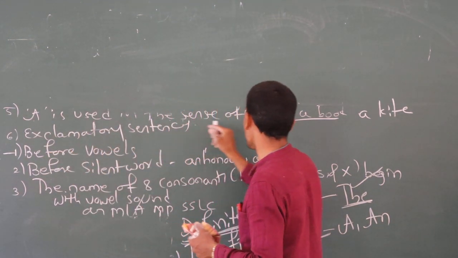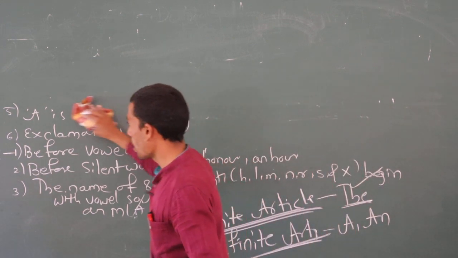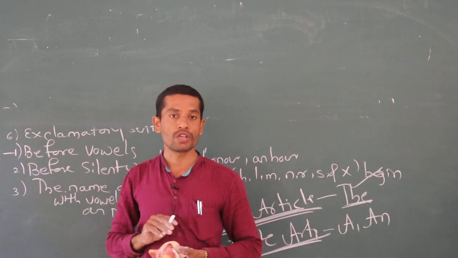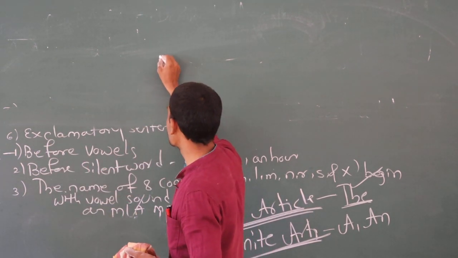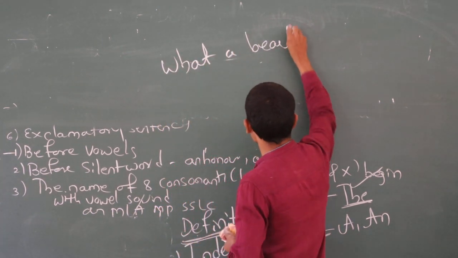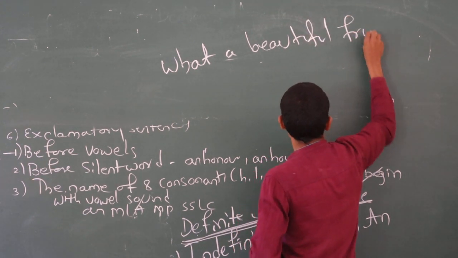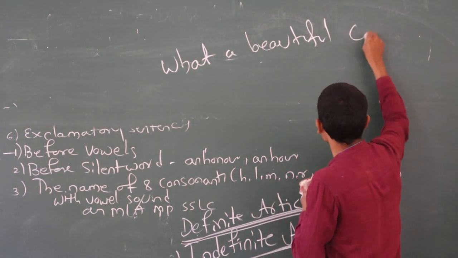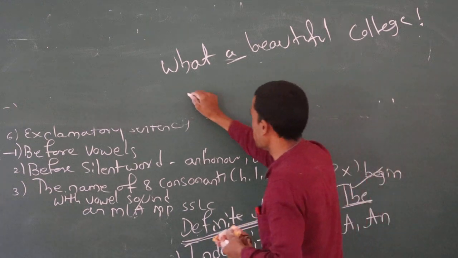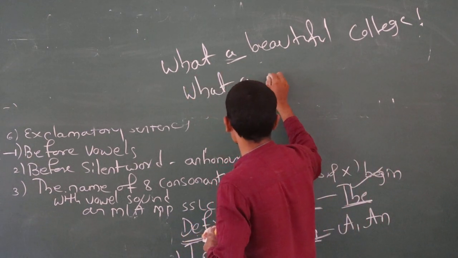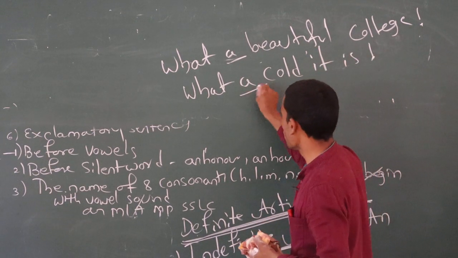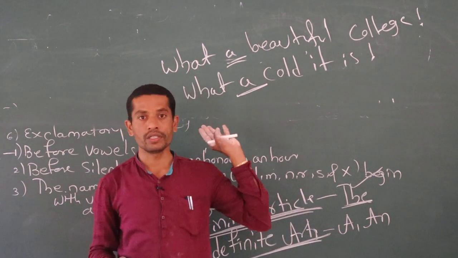A is used in the sense of one. And the last one: before exclamatory sentences, which we have already studied while studying the kinds of sentences. For example: what a beautiful fruit, what a beautiful college, what a cold it is. Here also we have to use A. Before exclamatory sentences we have to use the article A.